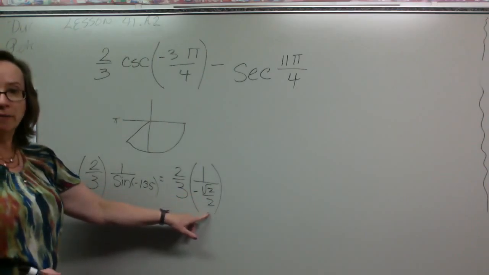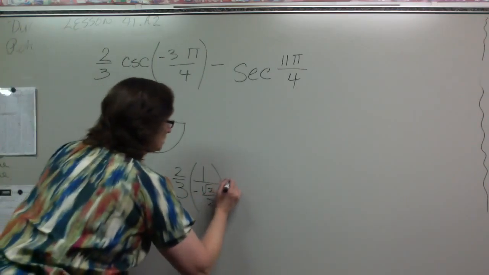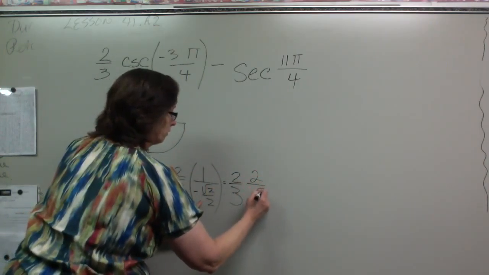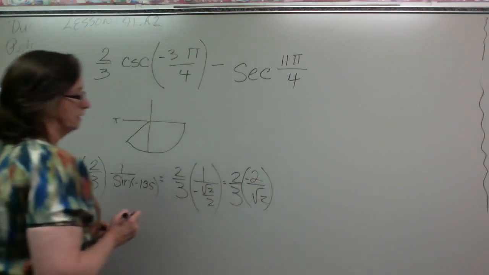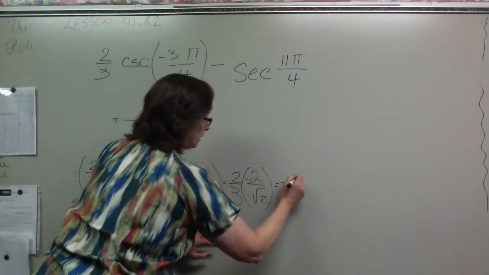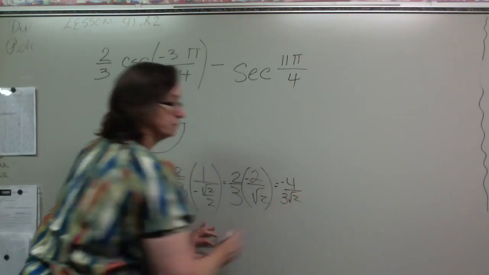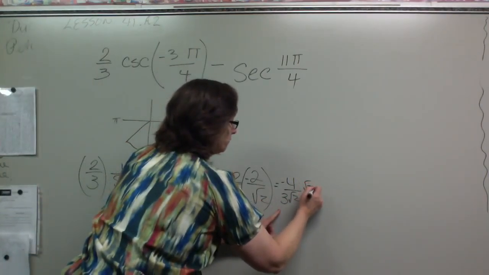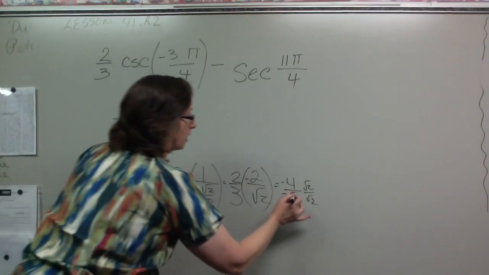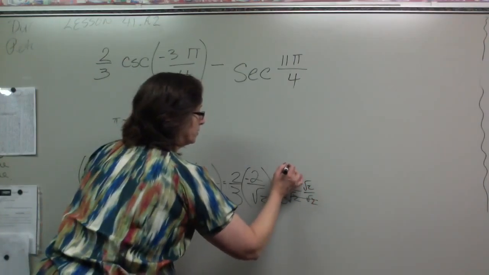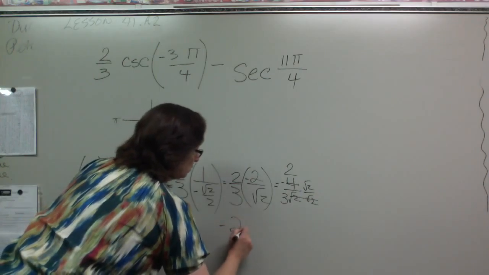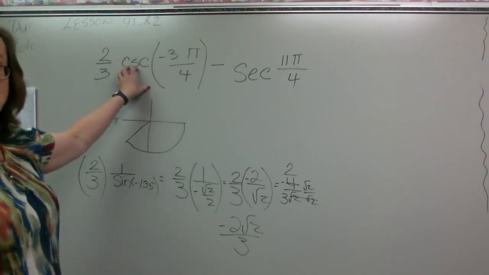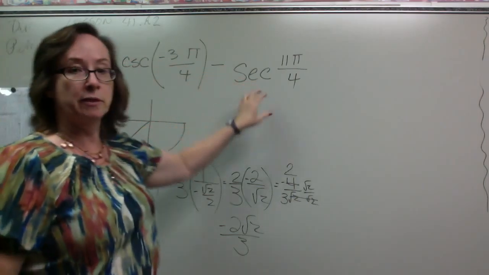And then, of course, when I divide by a fraction, I'm going to flip and multiply, which is going to make that 2/3 times, when I flip this over, 2 over square root of 2, negative. And when I put those together, I'm going to get a negative 4 over 3 square root of 2. Not in the correct form, but when we multiply by square root of 2 over square root of 2, then our 2 down here will cancel part of our 2 there. We'll end up with a negative 2 square root of 2 over 3. Now, all of that was just for this first one over here. So now we're going to move over a little bit.